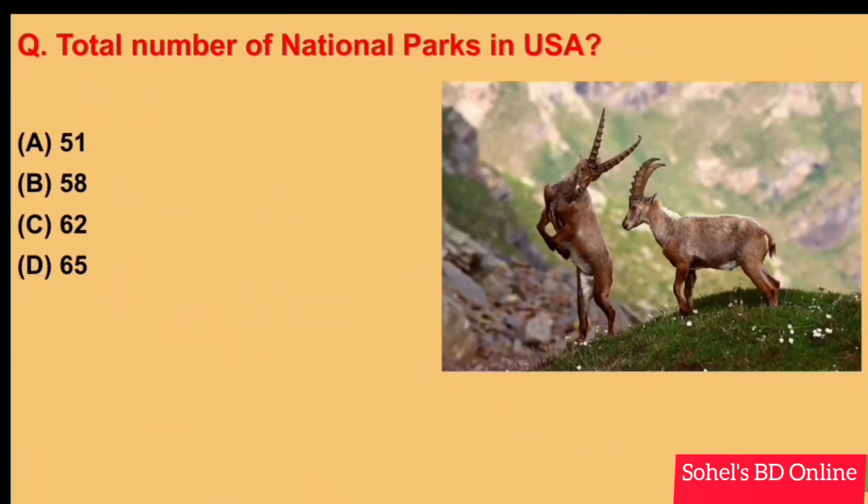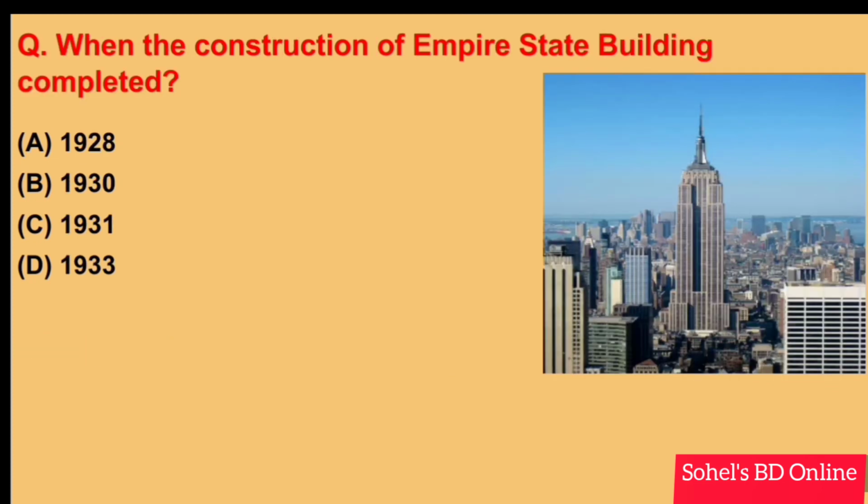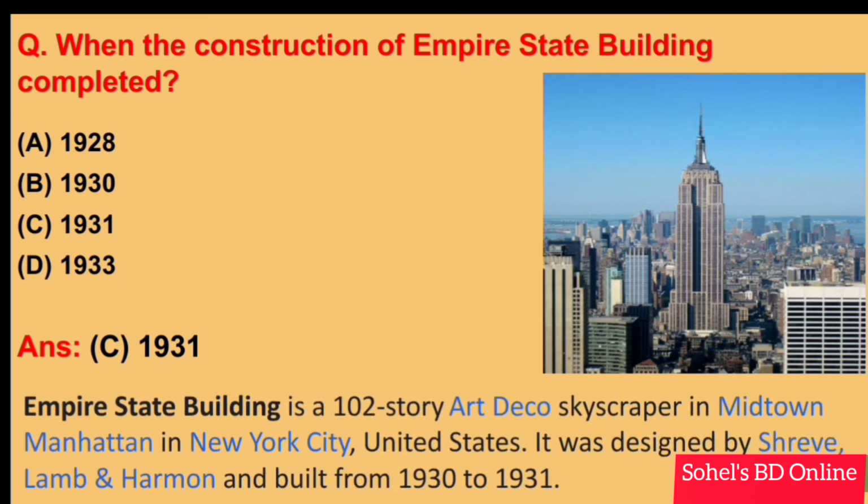Total number of national parks in the USA? Answer B. 58. When was the construction of the Empire State Building completed? Answer C. 1931. The Empire State Building is a 102-story Art Deco skyscraper in Midtown Manhattan in New York City, United States. It was designed by Shreve, Lamb and Harmon and built from 1930 to 1931. Next.